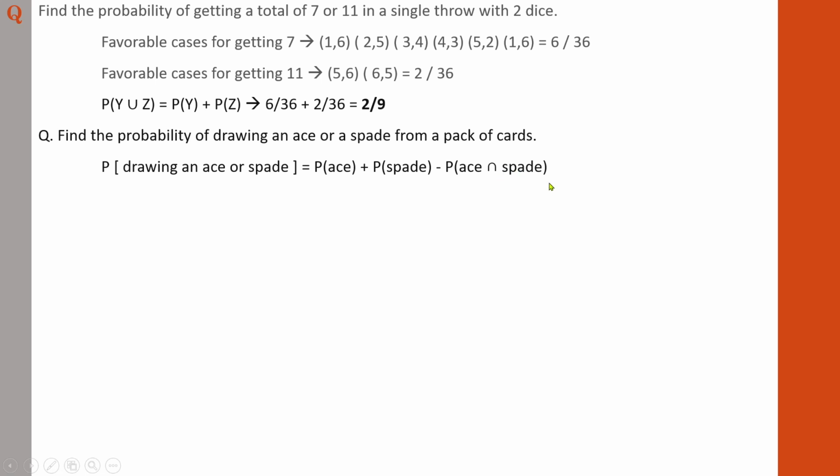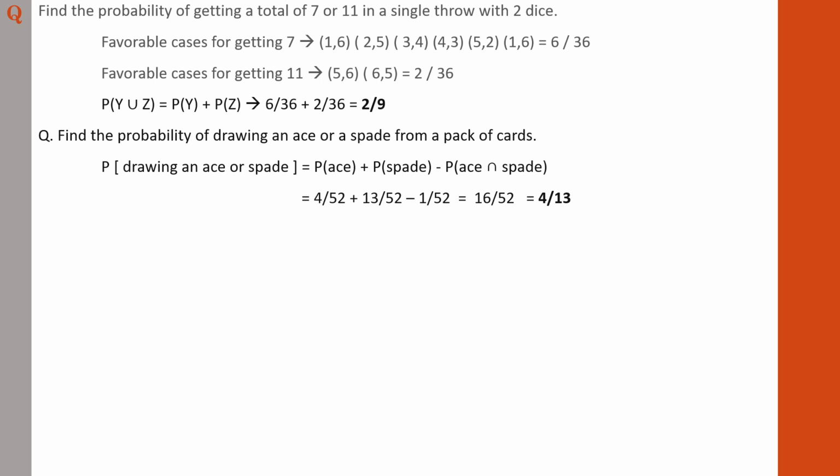I hope you know what is the meaning of this sentence. We have discussed this in numerous cases. So the probability of drawing an ace or spade is represented by probability of ace plus probability of spade minus probability of ace intersection spade. So the probability of getting ace.